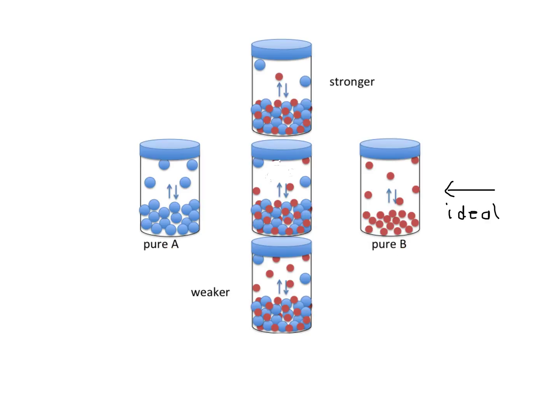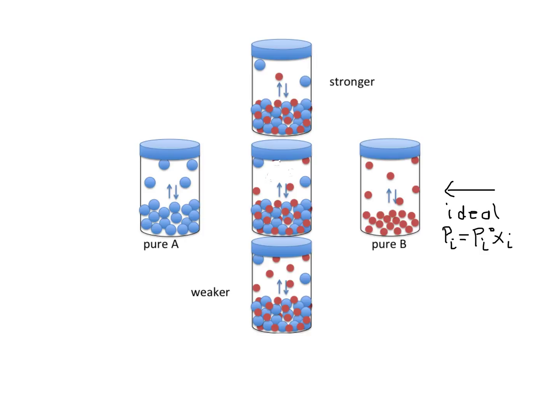If we have an ideal mixture where the interaction between A molecules and B molecules is about the same as the interaction between AB molecules, then a 50-50 mixture will mean that I have a 50% chance of evaporating an A molecule and a 50% chance of evaporating a B molecule, so that my partial pressure of B is halved from what it was in pure B, and my partial pressure of A is half of what it was above pure A. As a reminder, this leads to Raoult's law, where the partial pressure of the component above the mixture is equal to the vapor pressure above the pure mixture times the mole fraction of that component in solution.